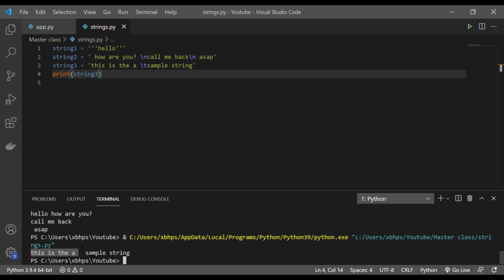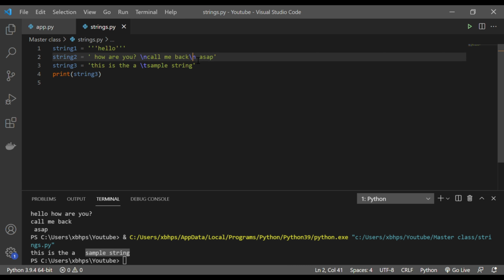There is a proper gap in between. So this is how I can tab. This is the next line, this is tabbing. So these are a few things that I just wanted to show you, that you can use something like this in a string, and it can format it.